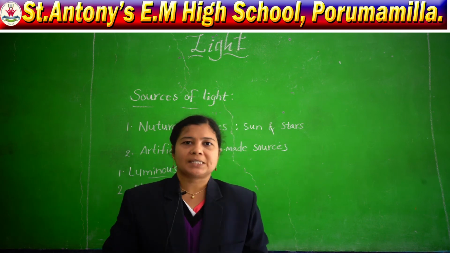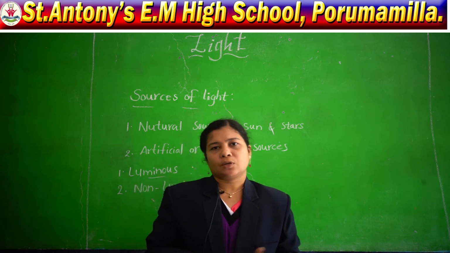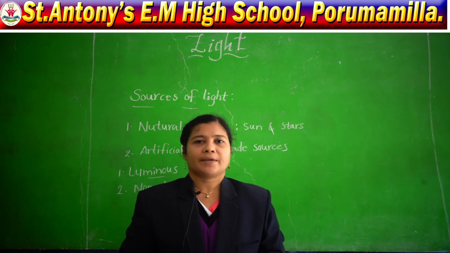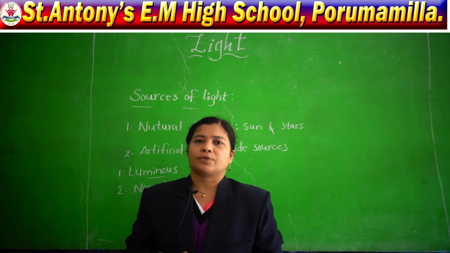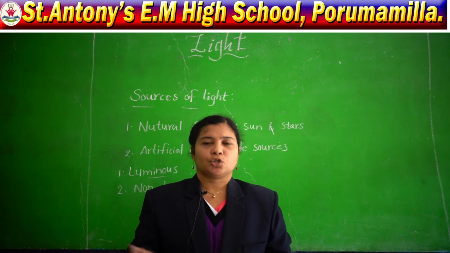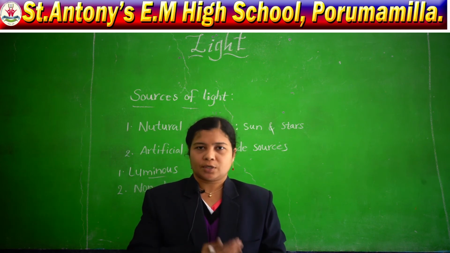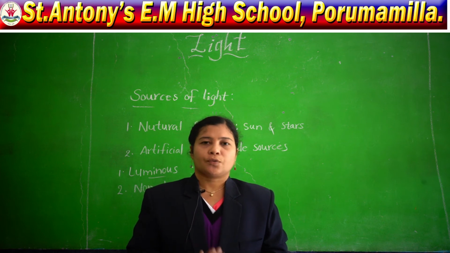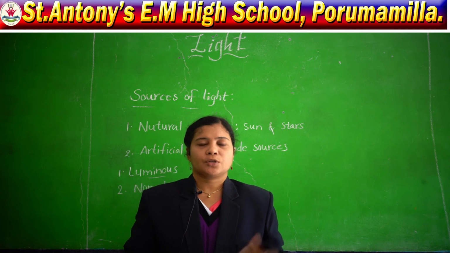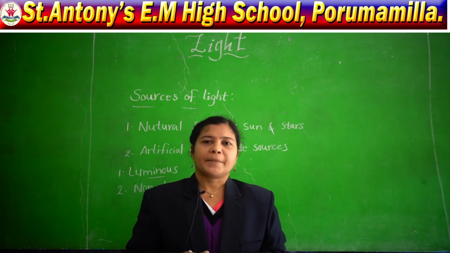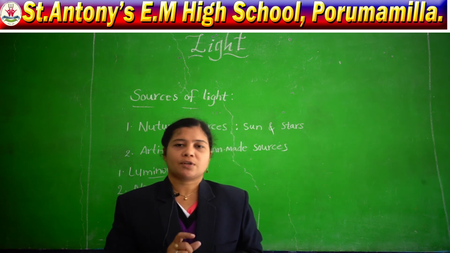For example, the sun. We know that in the daytime we can see without taking the help of electric bulbs, tube lights, torch lights, candles, like that. How can we see that? Because of the sun rays. When the sun rays are falling on an object, we can see that. So here the sun is the main source of light.